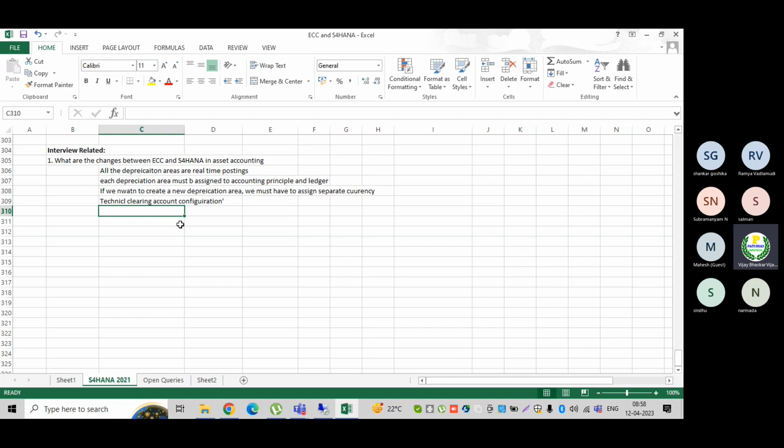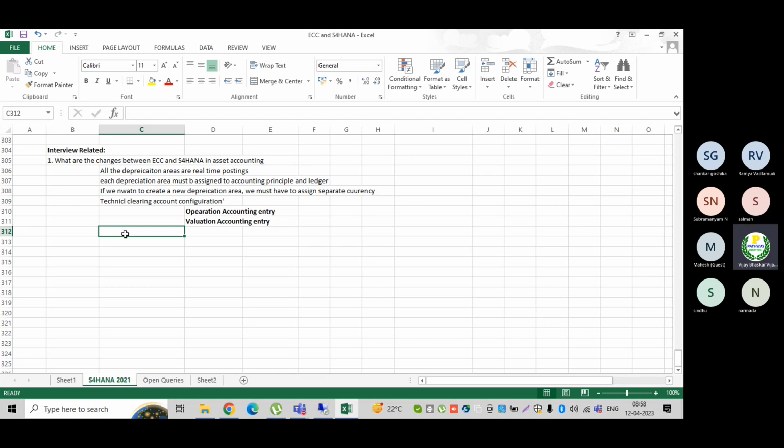I have already explained it in detail. About the technical clearing account, you need to explain the operational accounting entry, then the valuation accounting entry. You must explain these two things, otherwise they will not accept it. Remember.